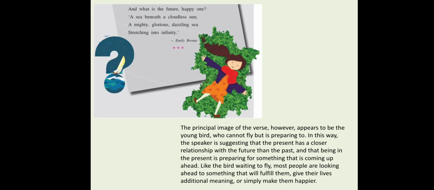It is like the sea, powerful, glorious and dazzling, the dazzle meaning the brightness, present in the cloudless sun, stretching into infinity, just as the sea is present in infinity.